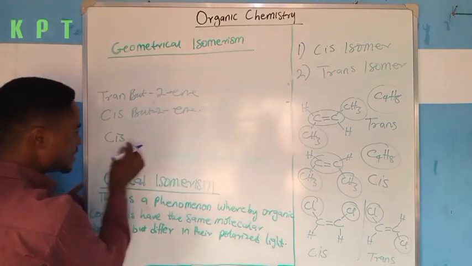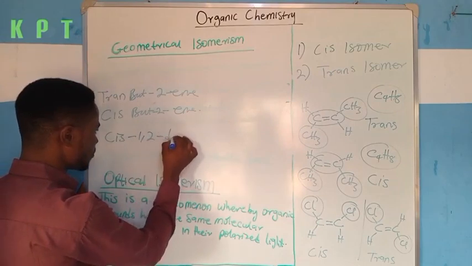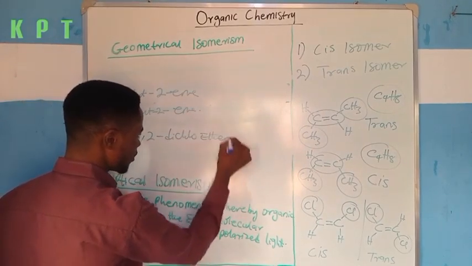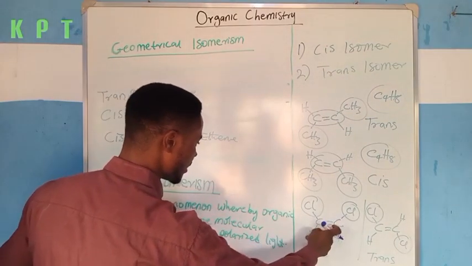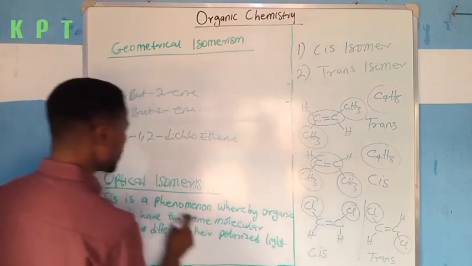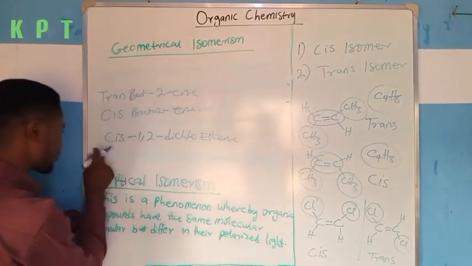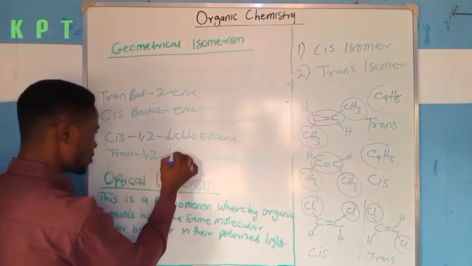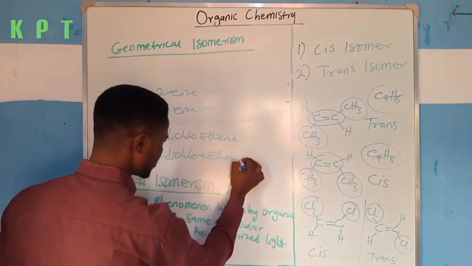So if I also want to name this one, I will first of all start with cis. It's going to be cis-1,2-dichloroethene. All right, I'll have to end it with ene because the compound is an alkene. Very quickly, if I want to name this, it's just the same naming, but I will now have trans here. Trans-1,2-dichloroethene.